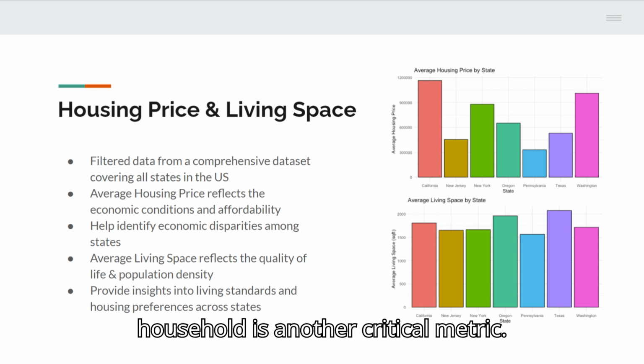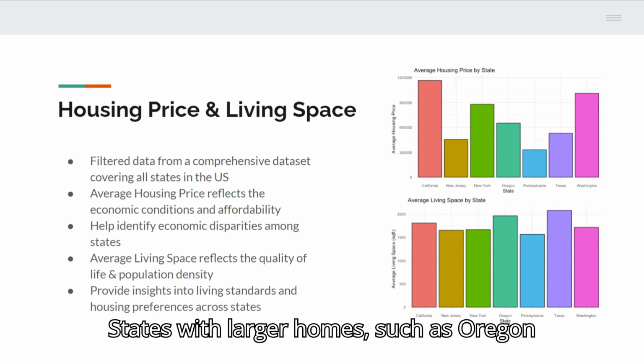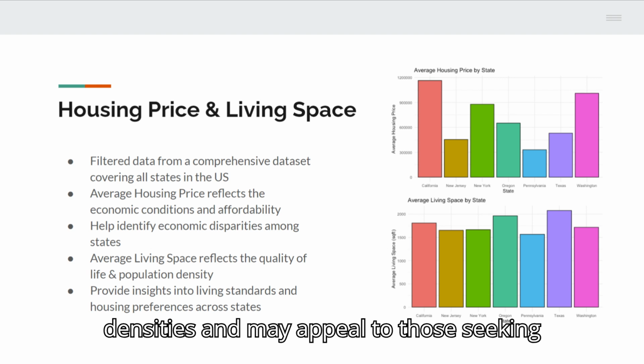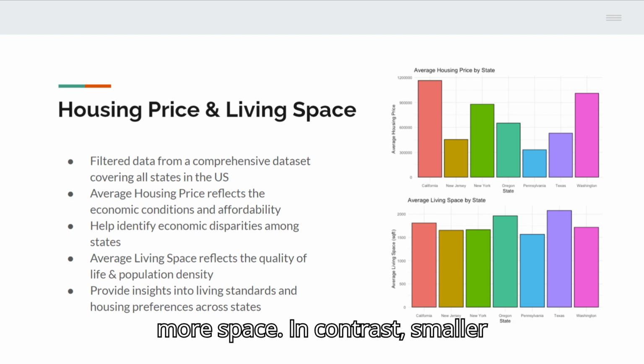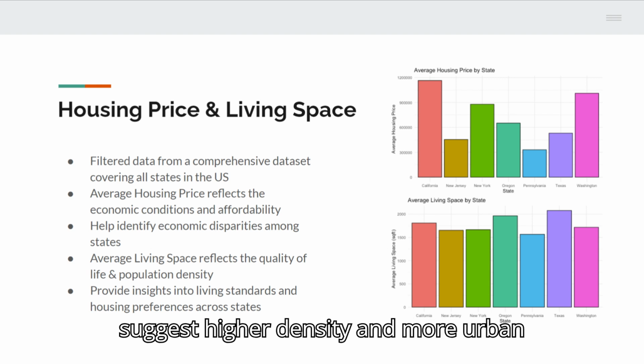Average living space per household is another critical metric. States with larger homes, such as Oregon and Texas, often have lower population densities and may appeal to those seeking more space. In contrast, smaller living spaces in New York and New Jersey suggest higher density and more urban living conditions.